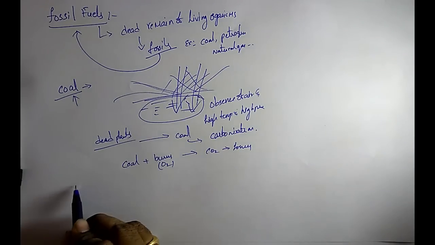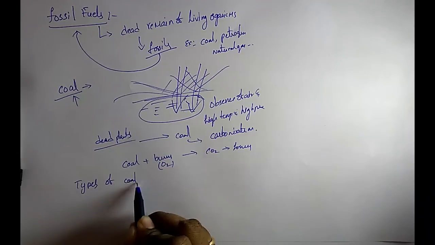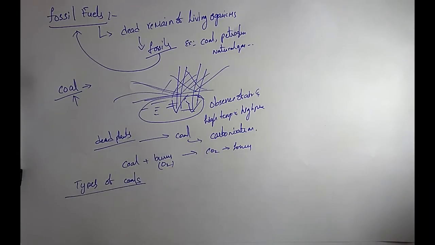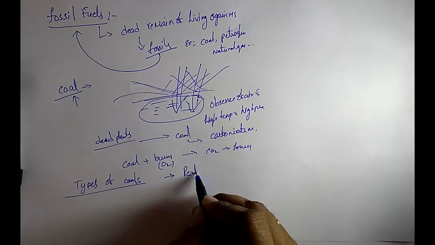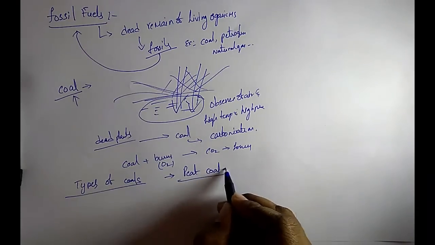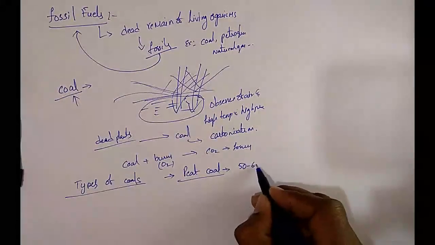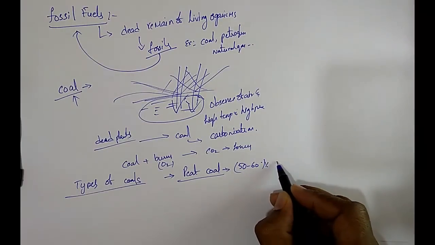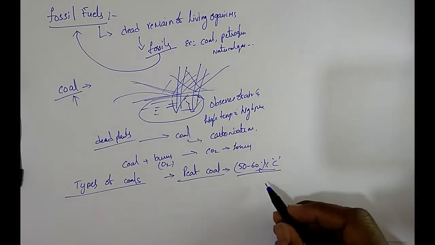Coming to the types of coal, there are nearly four types. First one, peat coal. In peat coal, nearly 50 to 60% is carbon.